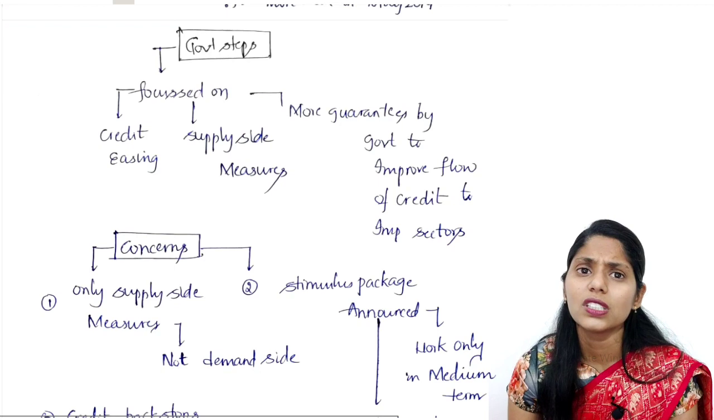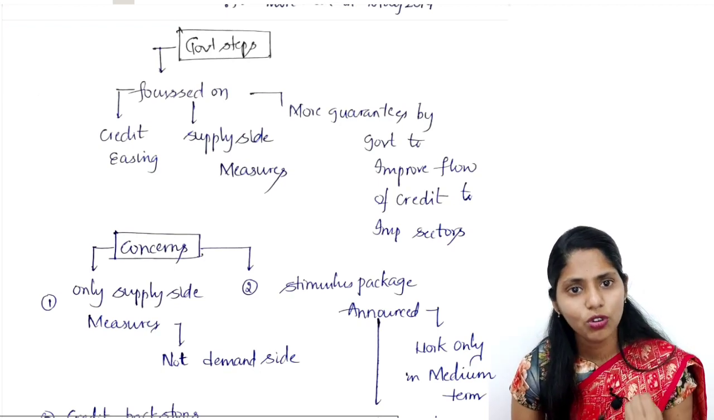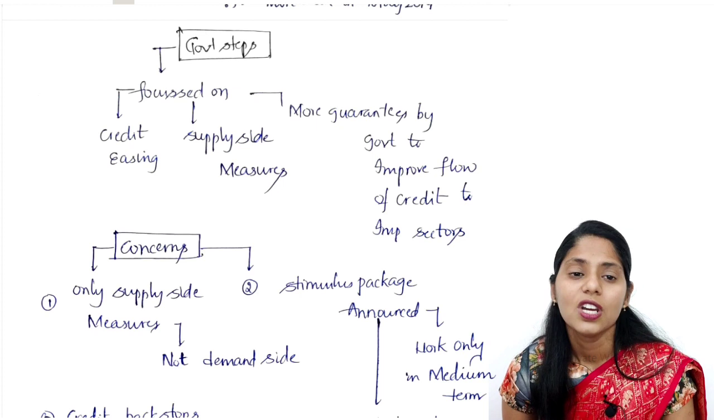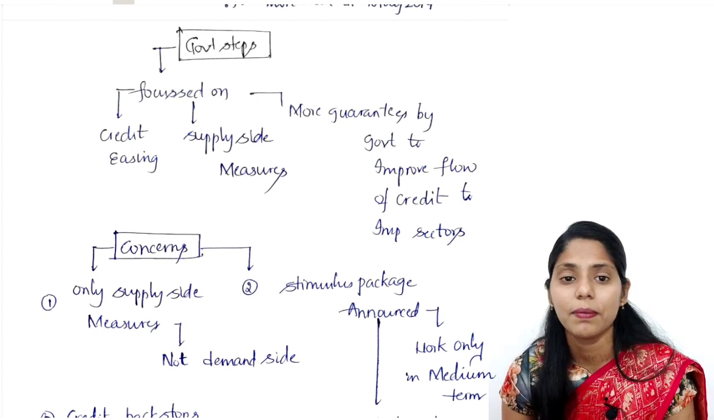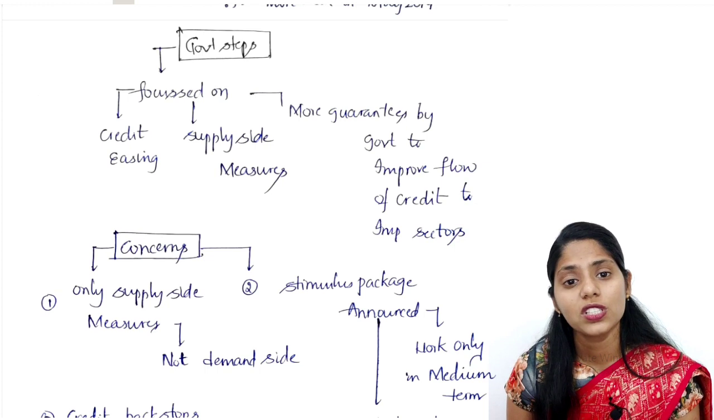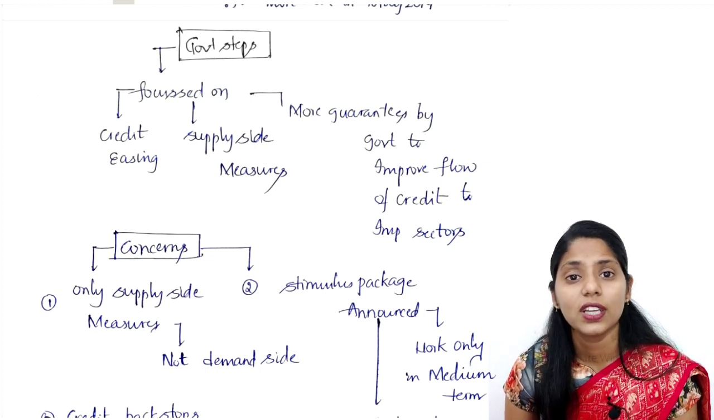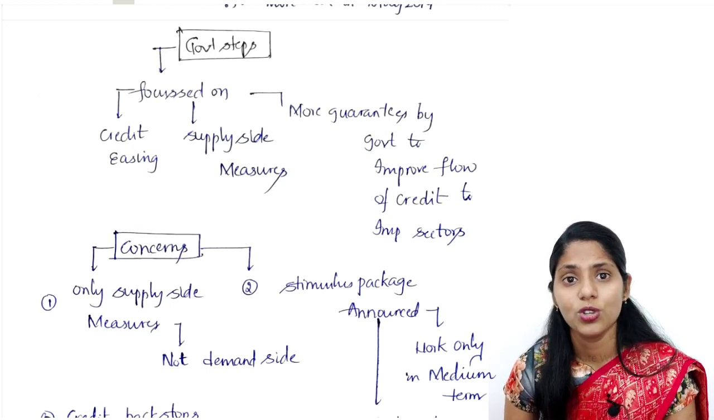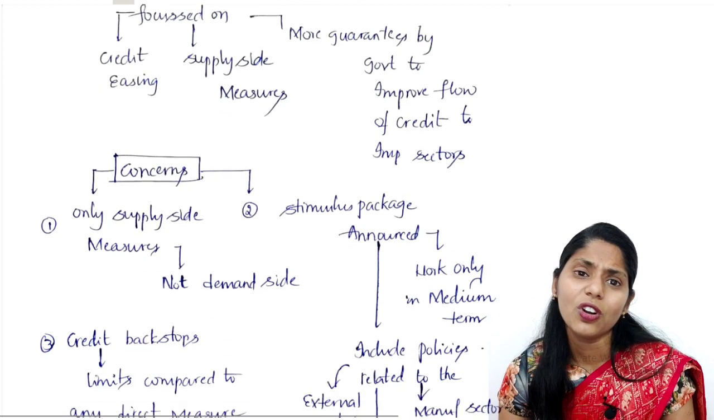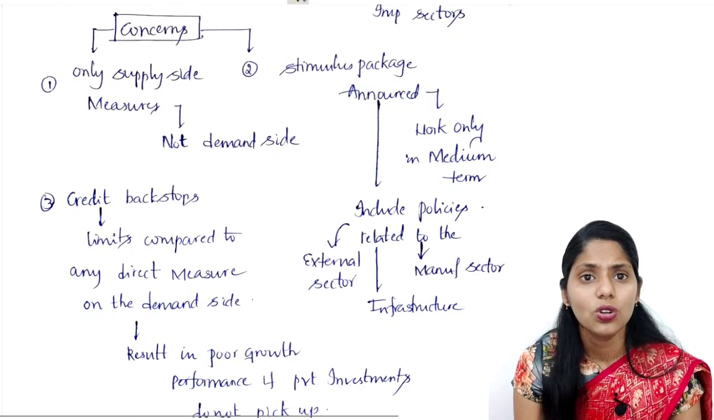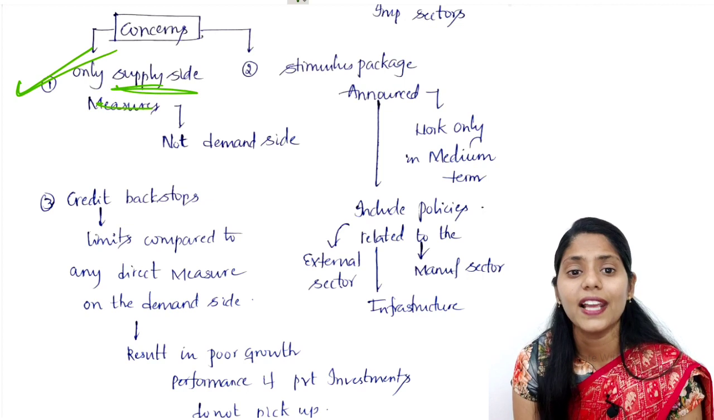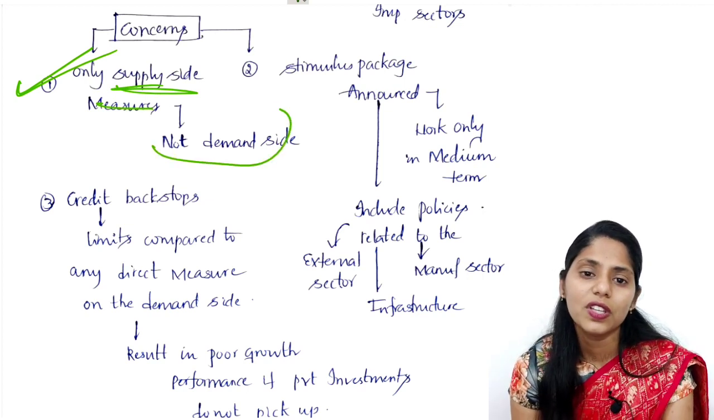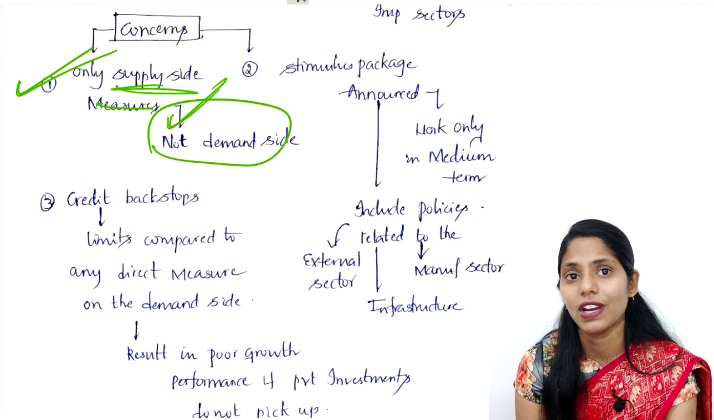If you're talking about the steps taken by the government, they are mainly focused on a fiscal stimulus package, as you all know. It focuses on credit easing for companies, MSMEs, etc., and on supply side measures mainly to increase supply. The government is also guaranteeing an improved flow of credit in important sectors. As for concerns, the government is addressing only supply side measures, not the demand side. Because of this, we are not going to expect economic revival right now.